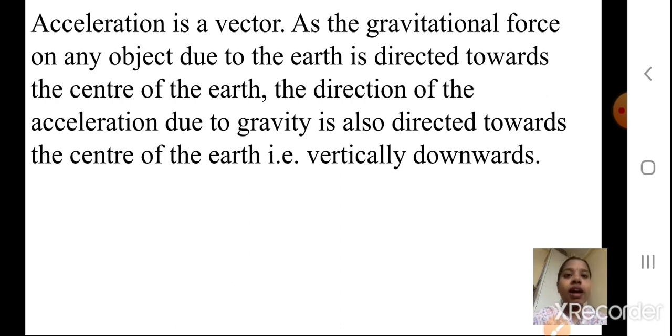As the gravitational force on any object due to the Earth is directed towards the center of the Earth, as we have studied, the direction of acceleration due to gravity is also directed towards the center of the Earth. So it is towards the center of the Earth, that is, vertically downward.